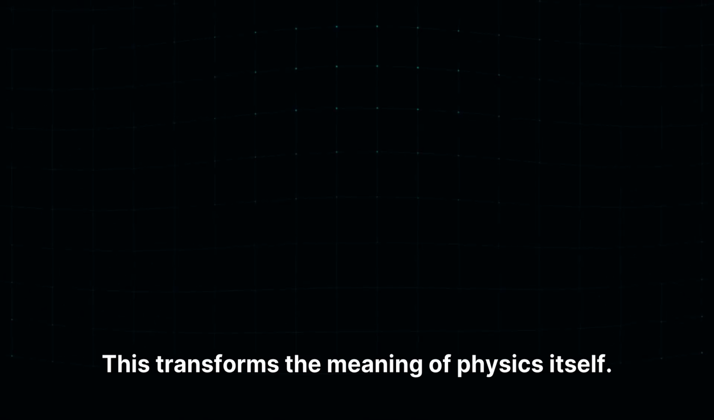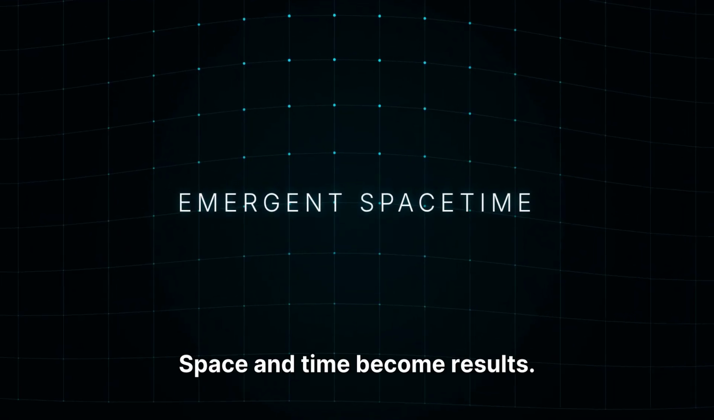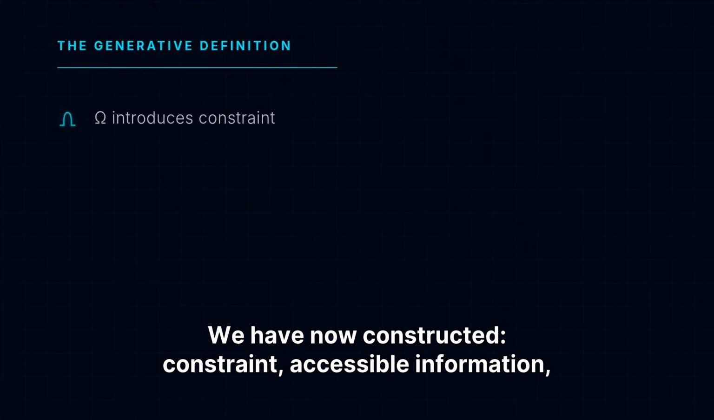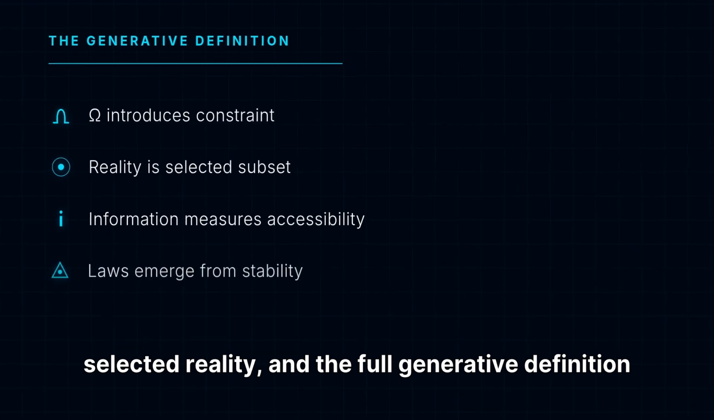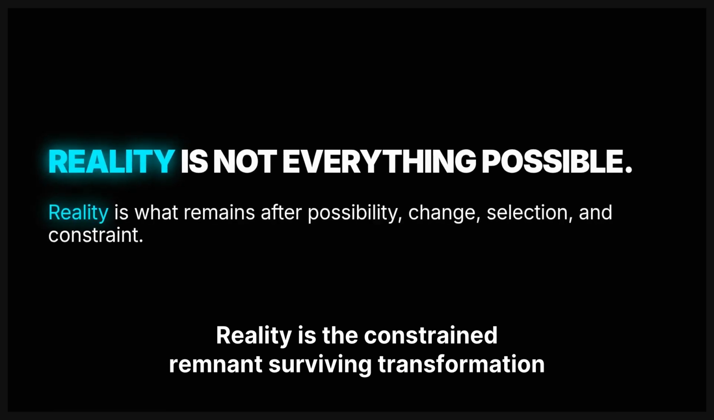This transforms the meaning of physics itself. Laws become emergent. Space and time become results. Physics becomes generative. We have now constructed constraint, accessible information, selected reality, and the full generative definition of existence. Reality is not all possibilities. Reality is the constrained remnant surviving transformation and selection.